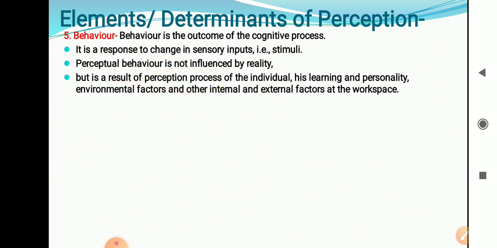For example, 100% message is there. But if you understand only 50% of that message, whatever 50% we understand, that is your perception process. According to that 50%, you carry out your perception behavior. So there is no use of that kind of perception behavior. The main thing is, whatever perception process is carried out in an individual, the behavior of the individual depends on that perceptual process.